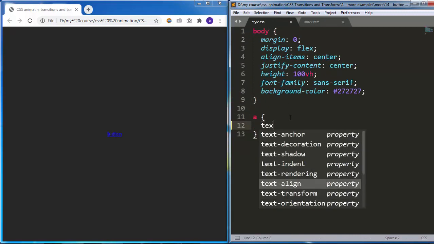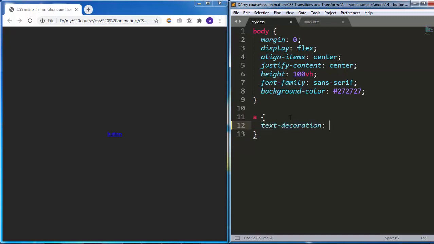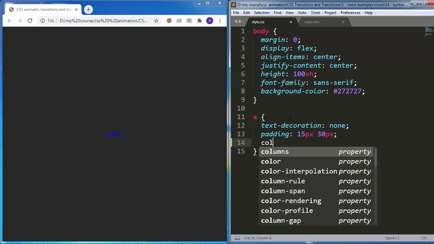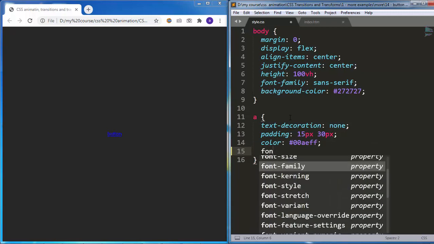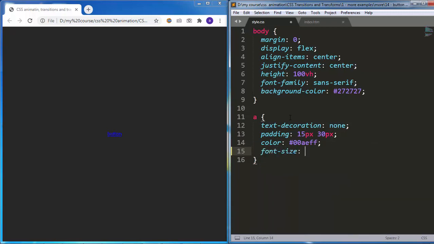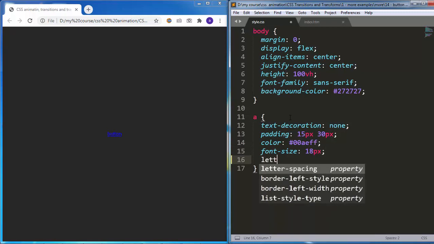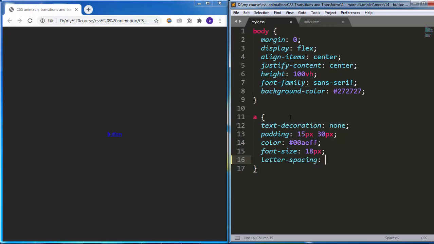And I will add text decoration none, padding 15 pixels from top and bottom, and 30 pixels from left and right. Then I will add color, this light blue color, and font size 18 pixels. Then letter spacing, 3 pixels.